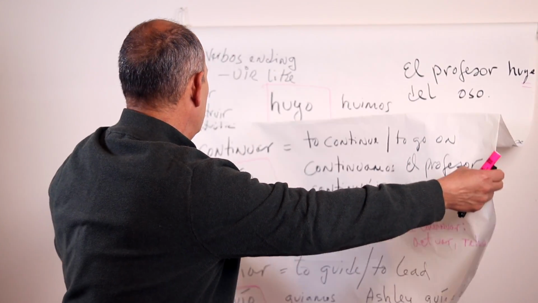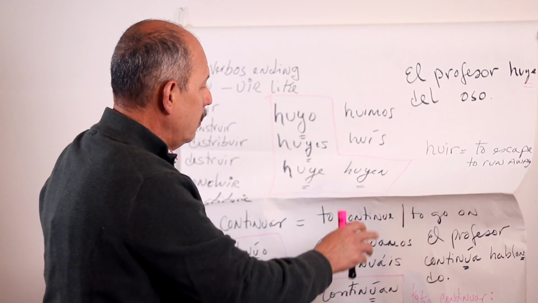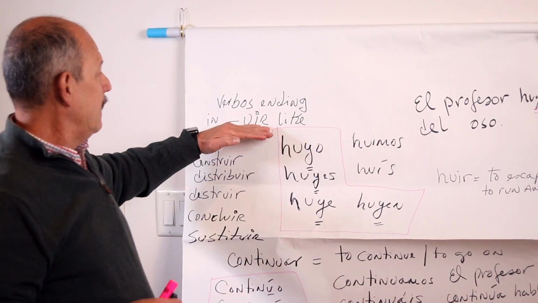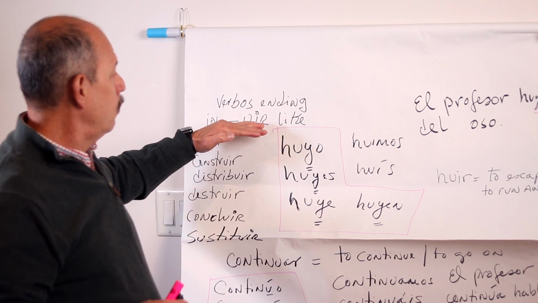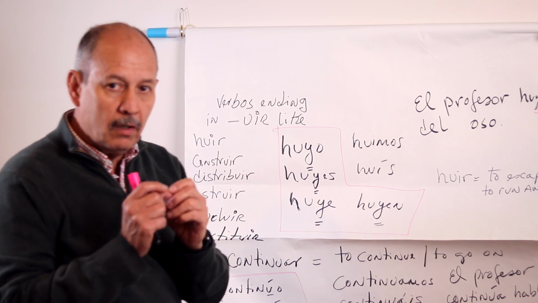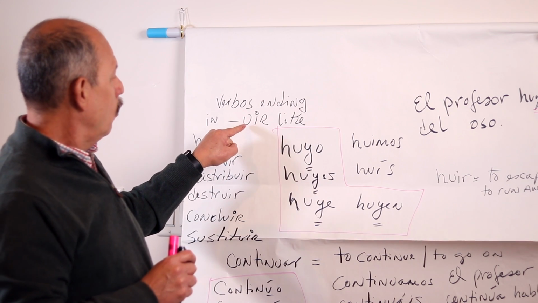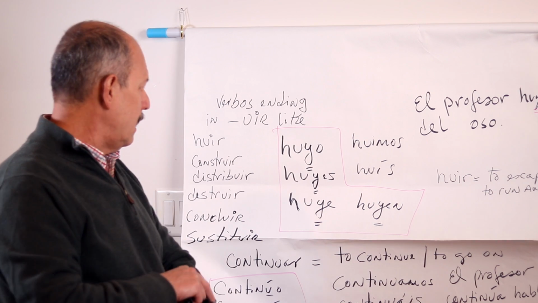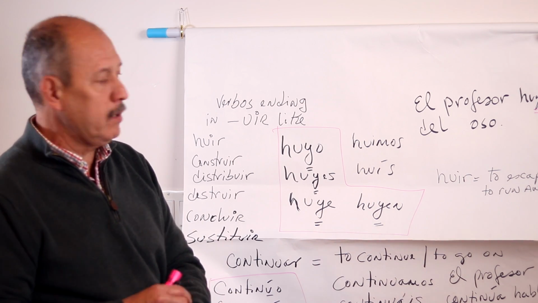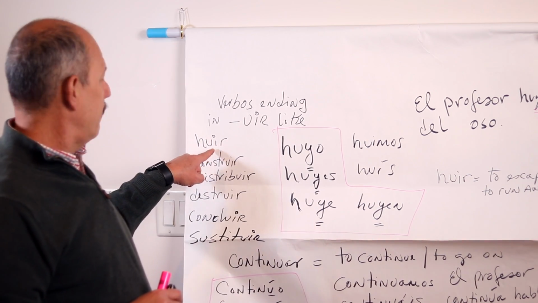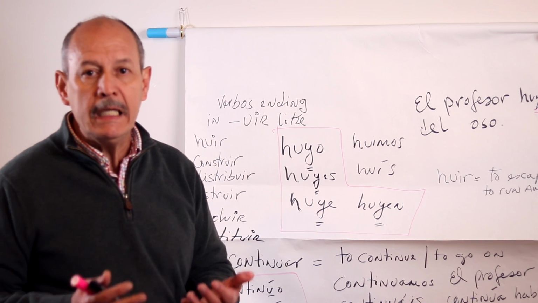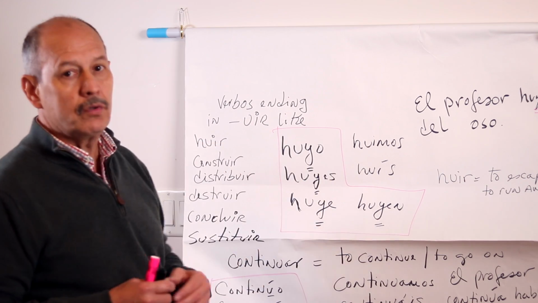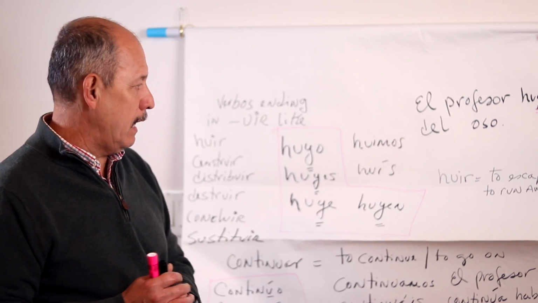Now, let's move on. The next verb is a group of verbs. It's not only one verb, it's a group of verbs that are ending in uir. U-I-R, right? It's not only ir, it has to be U-I-R. Verbs ending in uir. There are many verbs that are ending in uir in Español. I will have as a role model the verb huir, H-U-I-R. That verb means to run away, to escape, right?